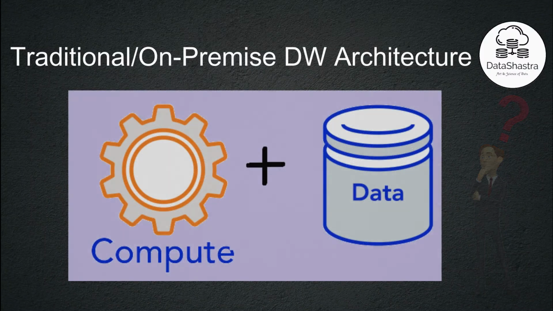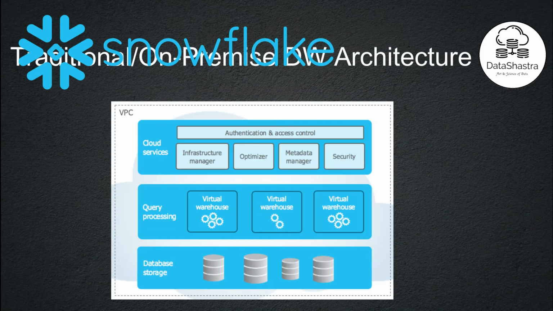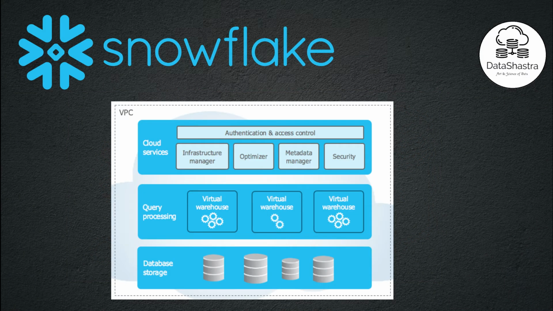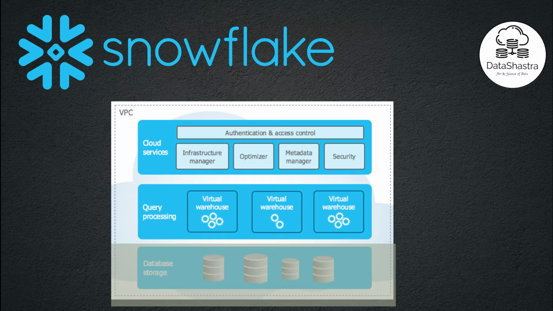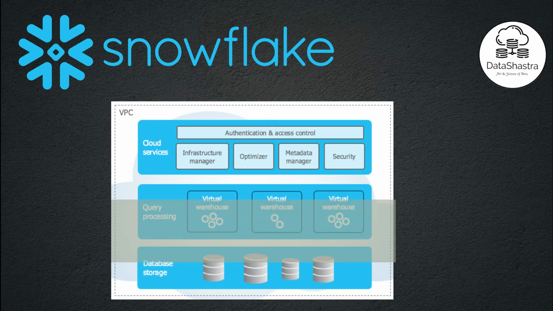In traditional on-premise data warehouses, generally data storage and data processing would be confined to one single layer. Due to this, scaling up such systems will be very costly. Whereas Snowflake architecture was designed foundationally to take advantage of the cloud. It takes a very innovative approach by separating data storage and data processing.